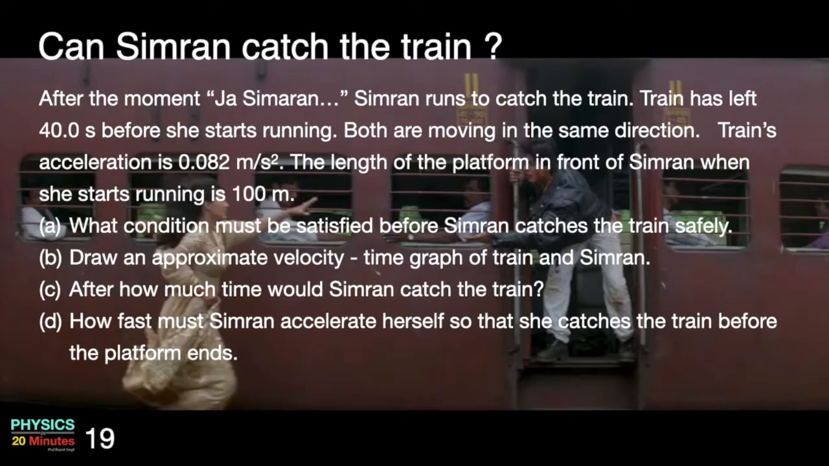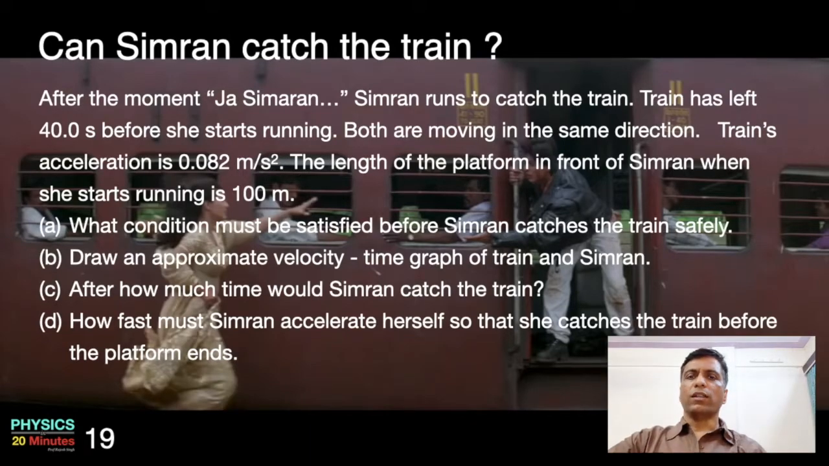Draw an approximate velocity time graph of train and Simran. After how much time would Simran catch the train? And how fast must Simran accelerate herself so that she catches the train before the platform ends? So that's a long problem. Let's see how to apply the tips that we have learned in the last video to this problem.